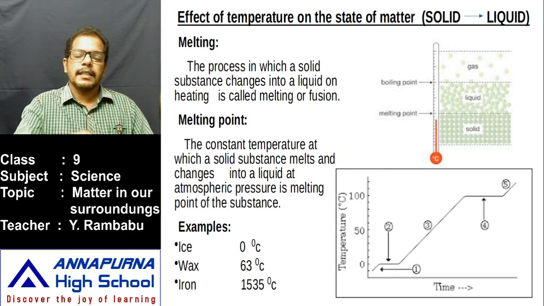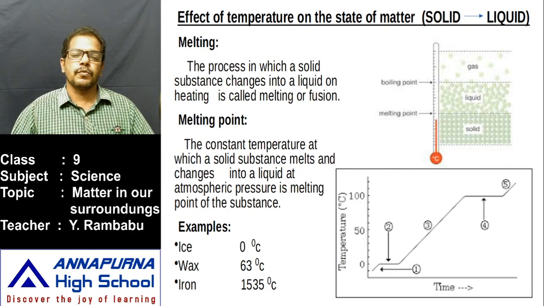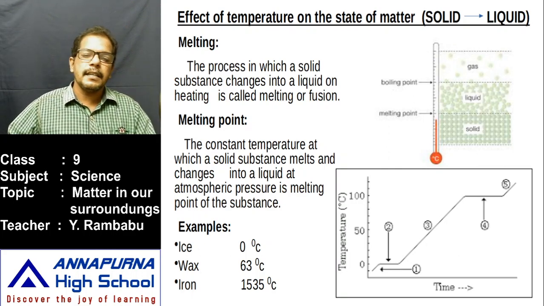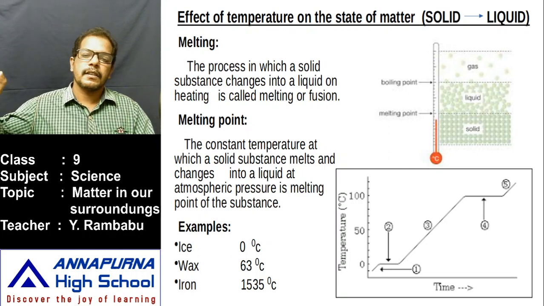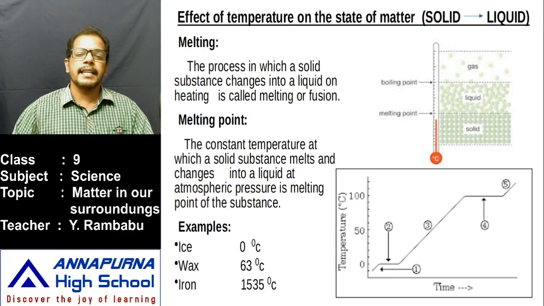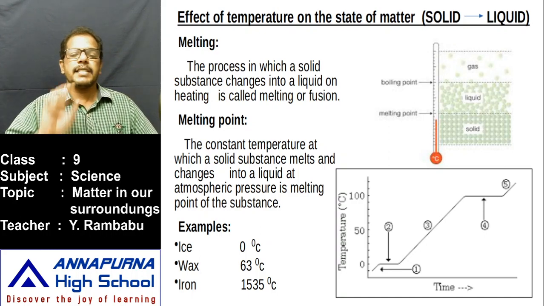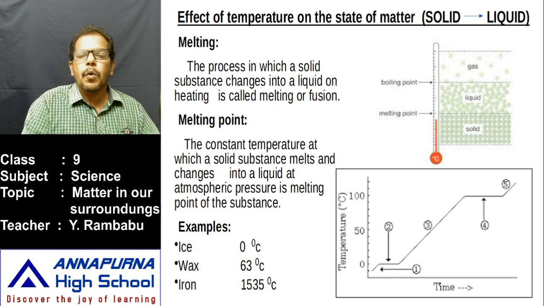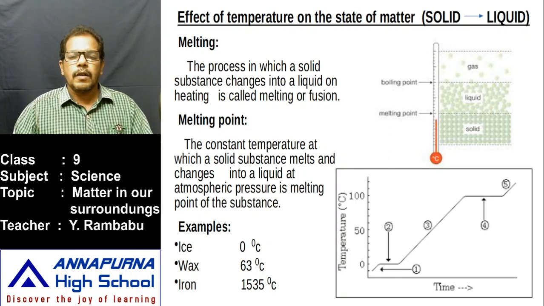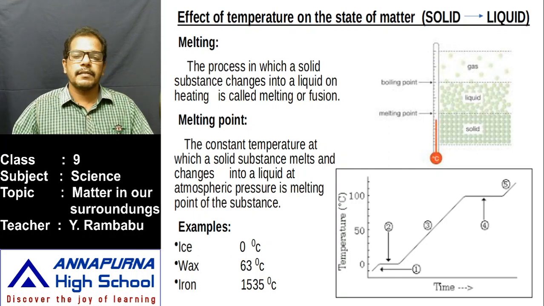Like in stage 1. And the temperature remains constant for some time, like in stage 2. Then the temperature again increases for some time, remains constant for some time, and then increases. Like that, we observe different stages. What are the stages? First, the temperature increases in the first stage, and in the second stage the temperature remains constant. In the first stage, what is there in the beaker? Solid substance, say ice only. And in the second stage, ice and water, that means a mixture of solid and liquid.